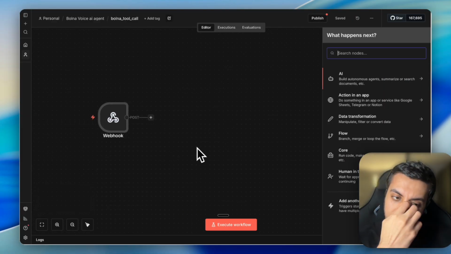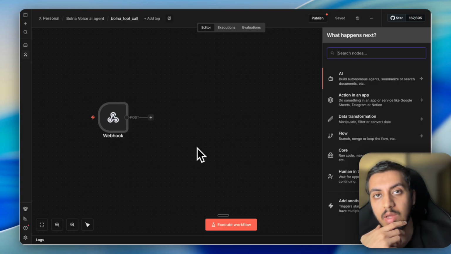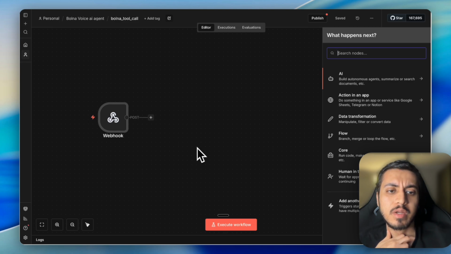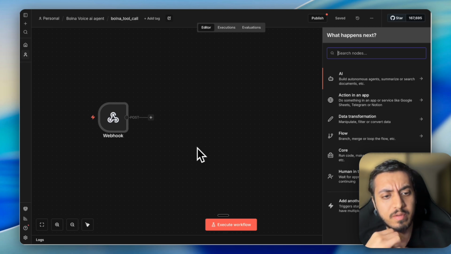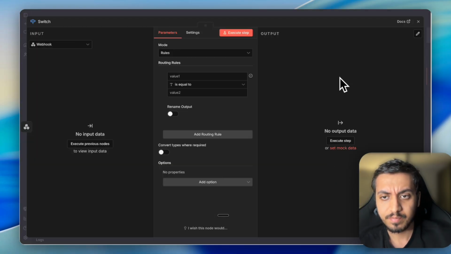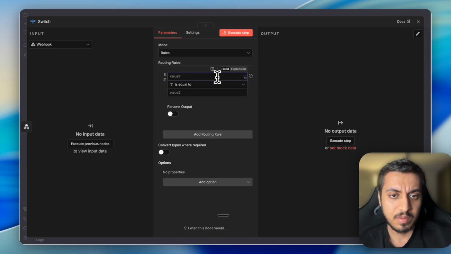Now there are many options to make a tool call happen. We can use an AI node for it, like to get the availability and all of this data. But today we will simply use the switch node. I'll show you how you can do it. It's pretty simple. Let's say value 1 is action is equal to book appointment.